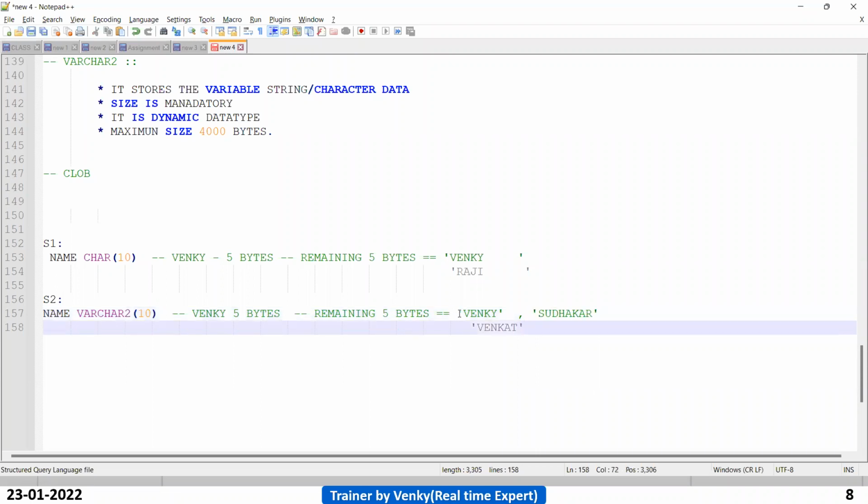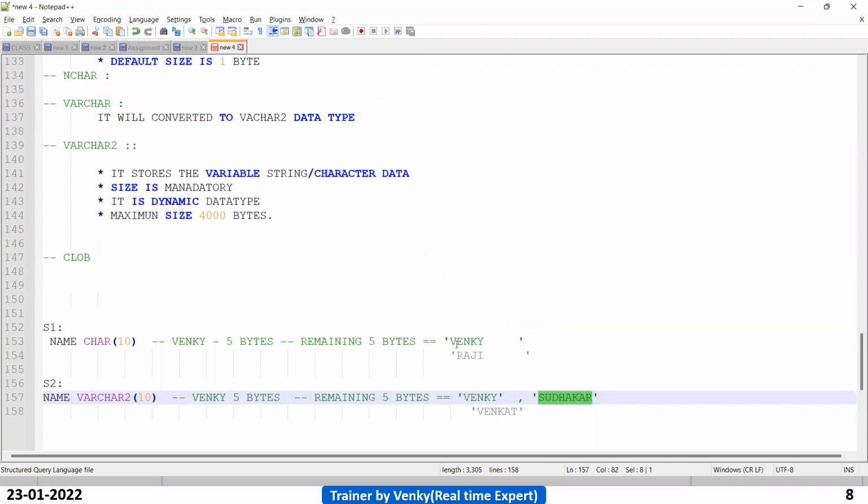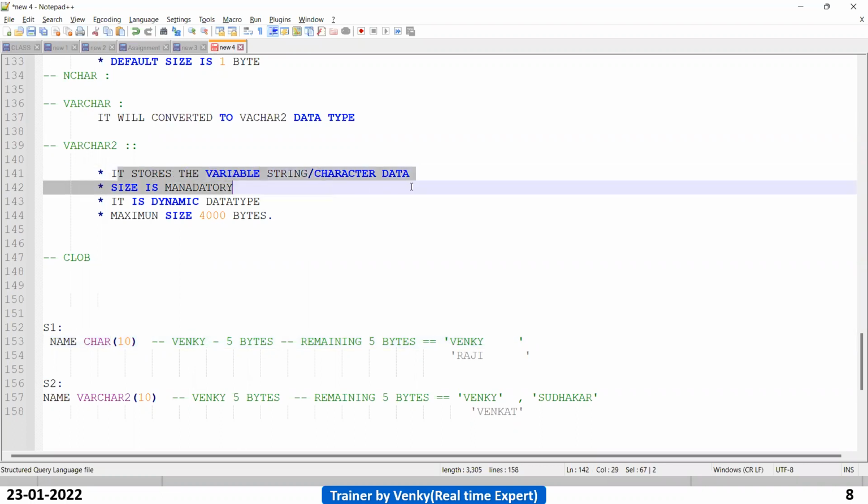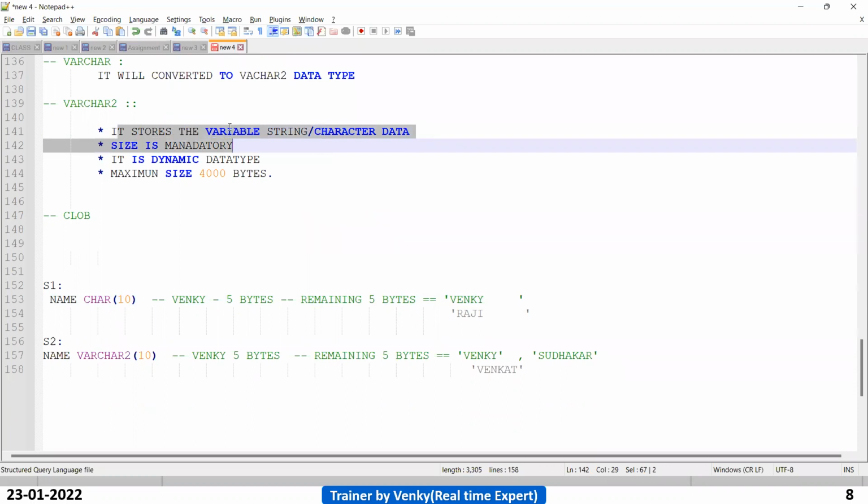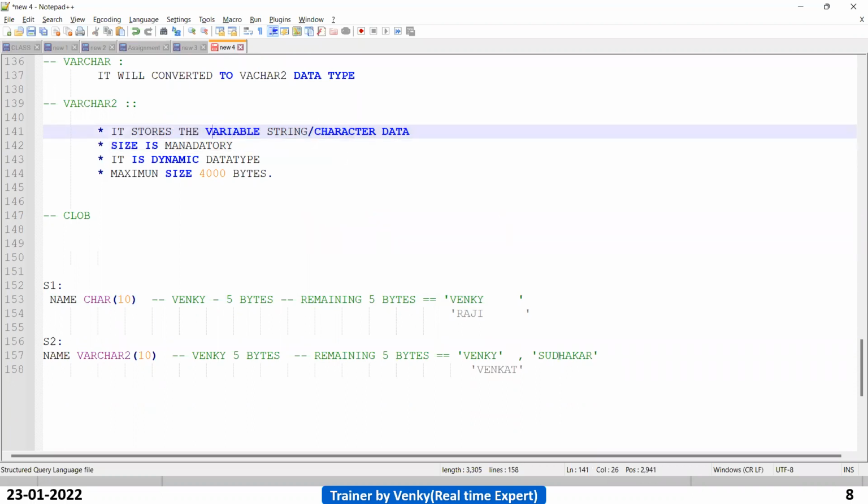So here, based on the variable which you are inserting, it is allocating the memory. Here, it won't allocate the memory based on the variable; it allocates the memory based on the size of the column. That's the reason it stores variable string or character data.